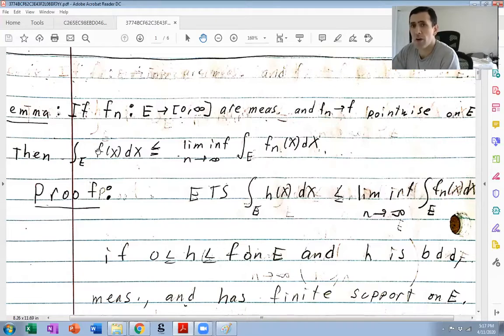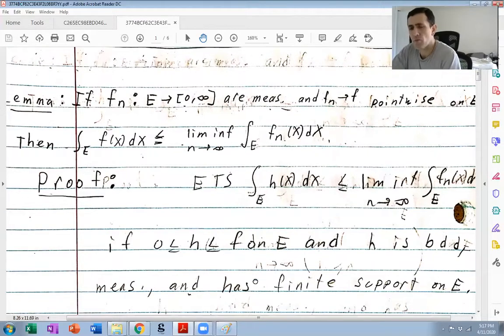The integral of f of x over E, by definition, is the supremum of all these integrals over all these h's. So in particular, the integral is less than or equal to this upper bound, because the supremum is the least upper bound, and the integral is the supremum. Okay? So this is our task to prove, for an arbitrary h less than or equal to f on E, h bounded, measurable, with finite support on E. Okay.